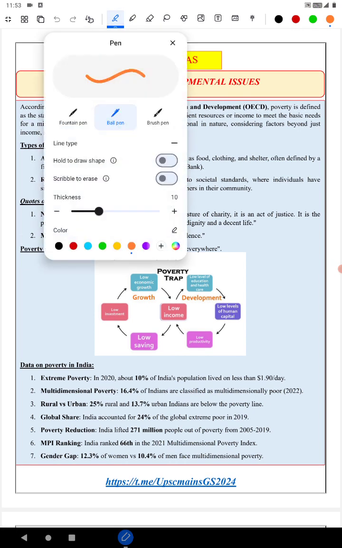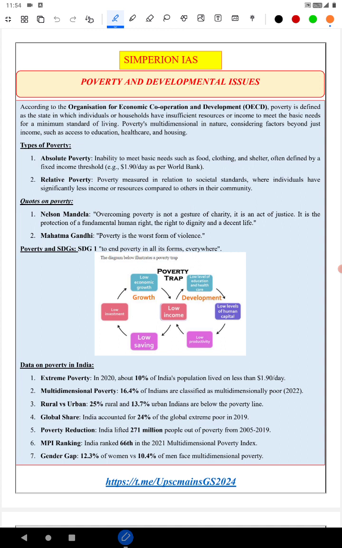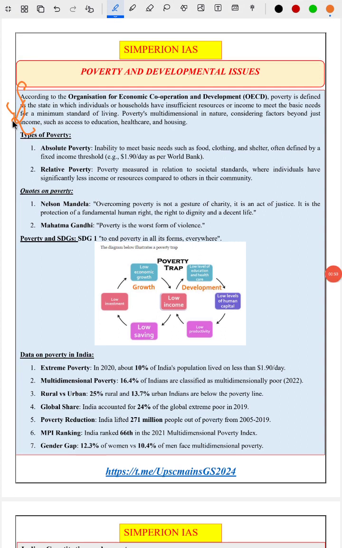We'll start with the introduction. Initially, we are given a definition of poverty that is given by the OECD. Next, we have discussed the types of poverty, that is absolute and relative poverty. Next, we are given quotes on poverty by Nelson Mandela and Mahatma Gandhi. Next, we have discussed SDG and poverty.